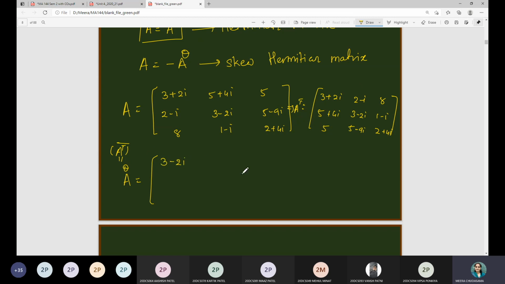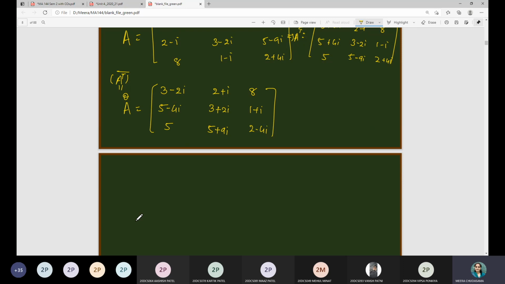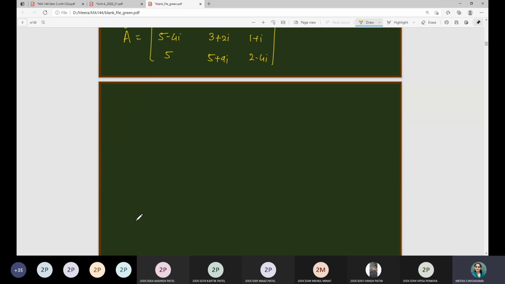This means, in this case, the conjugate of 2 plus 3 plus 2i is 3 minus 2i, and 2 plus i. 8, being a real entry, is its own conjugate, so 8 will remain the same. Then 5 plus 4i will be 5 minus 4i as a conjugate, 3 minus 2i conjugate is 3 plus 2i, 1 plus i becomes 1 minus i, 5 will remain the same, 5 plus 9i, and the last one is 2 minus 4i. So this is called the transpose conjugate of a matrix.